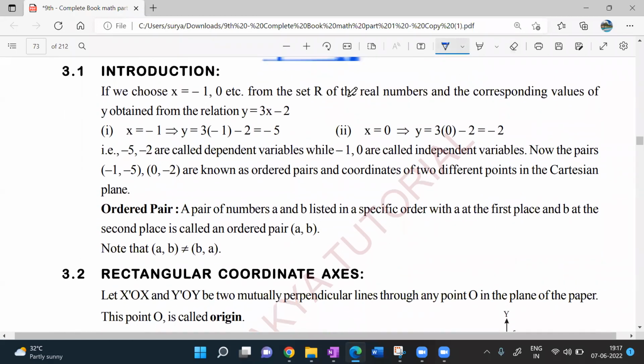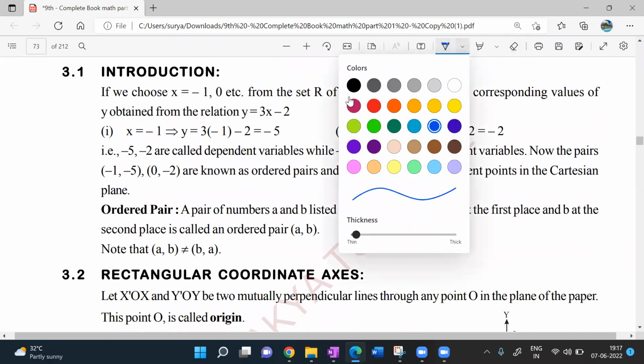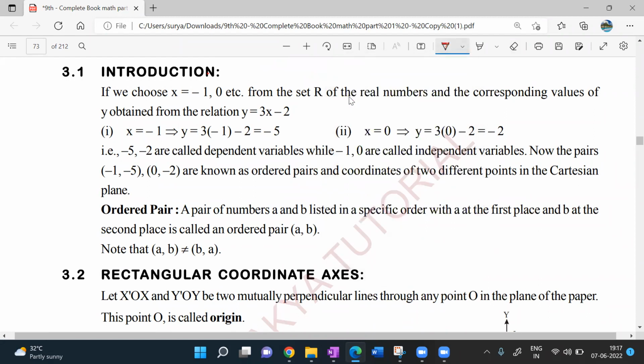Let me show you. Now look at this. Introduction. If we choose x equal to -1, 0, etc., from the set of real numbers, and the corresponding values of y obtained from the relation, this one, then